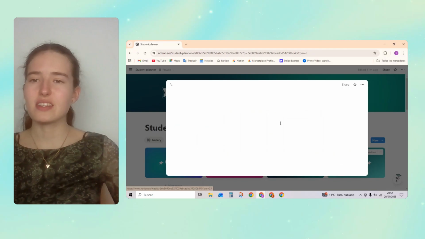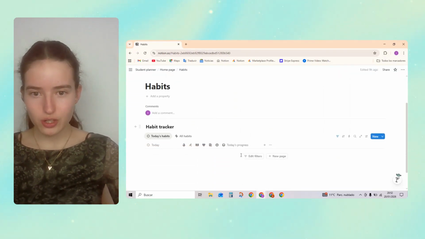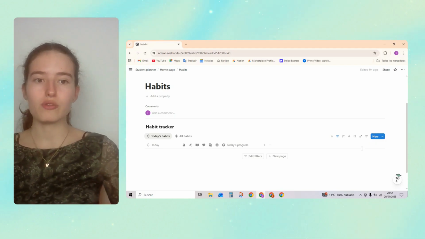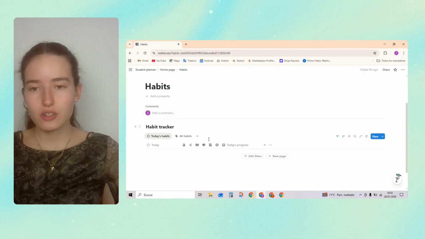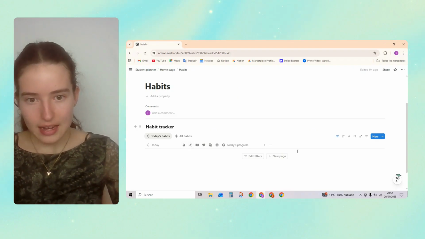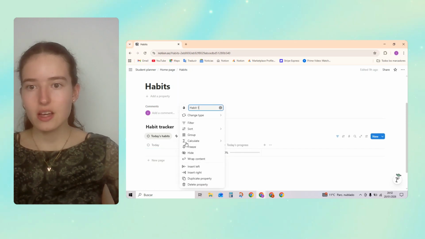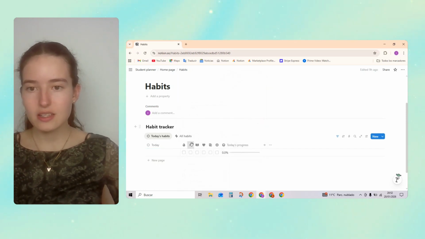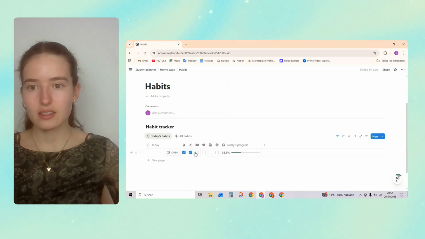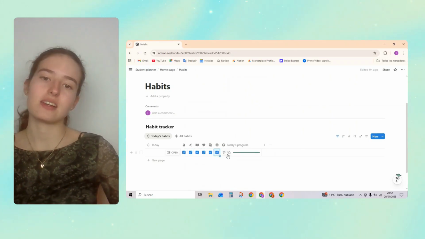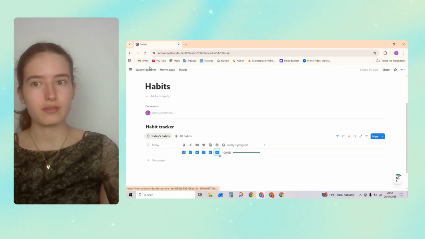And now we're going to go into the last bit over here, which is habits. This is quite simple, okay? Over here, every day it's going to remind you, it's going to create a new page over here. Basically, it's going to remind you, okay? And what you're going to do is over here, you can put in your habits and you're going to say, okay, I've done it, done, done, done, done, and done. And you've got your progress. Pretty simple, but effective.